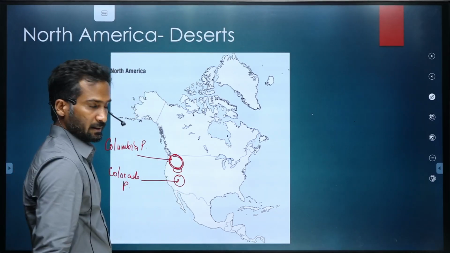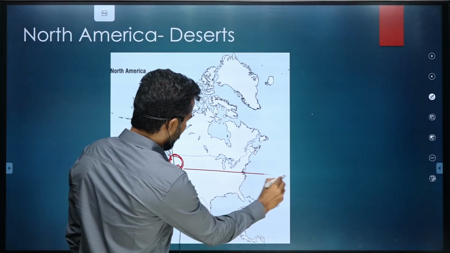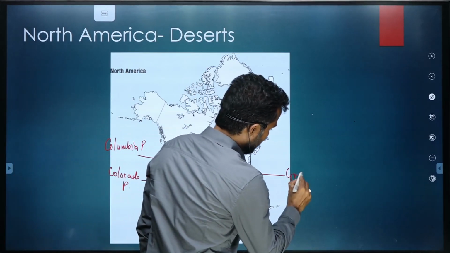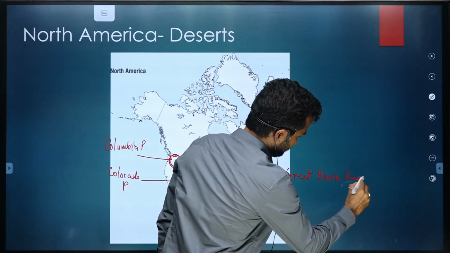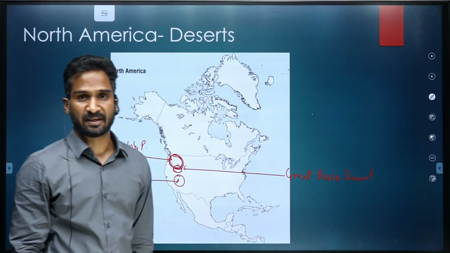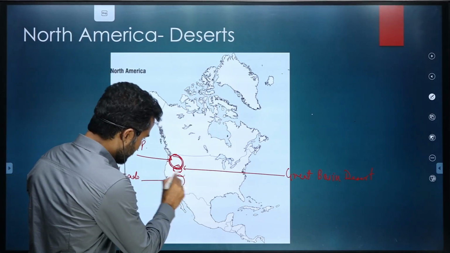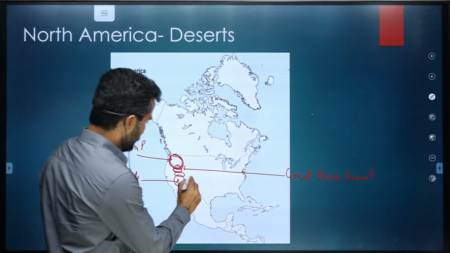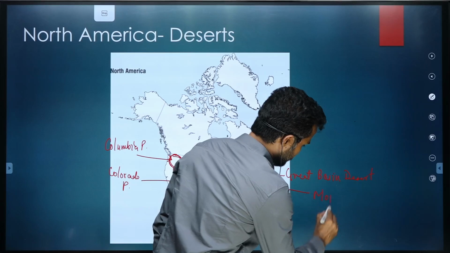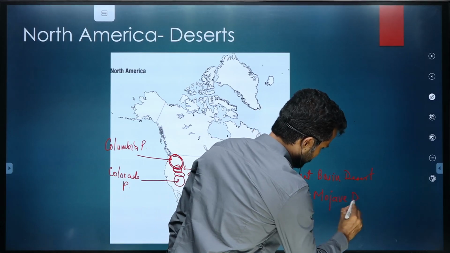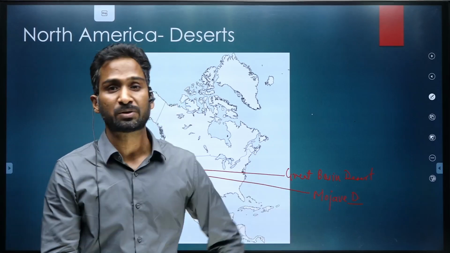Over here, just south of Columbia Plateau, there is a desert called Great Basin Desert. And below Great Basin Desert, just above Colorado Plateau, there is another desert called Mojave Desert. So, Great Basin is in north of Mojave Desert.